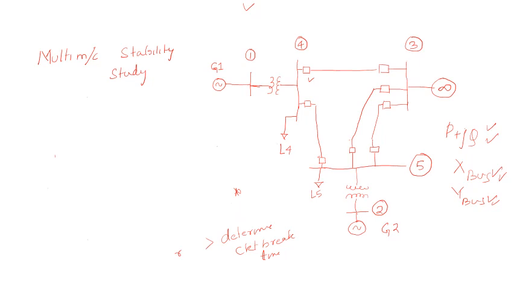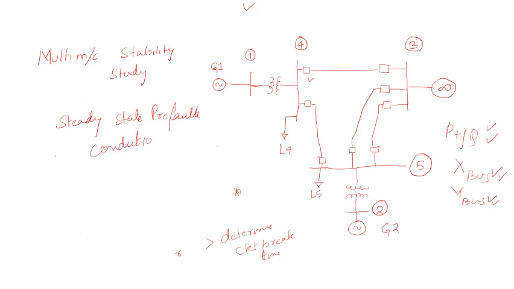Okay, now here for a multi-machine system, if you want to find out the parameters during the transient condition, we need to understand the steady state pre-fault conditions. Okay, steady state, two conditions we need to find out: steady state pre-fault condition, pre-fault condition.